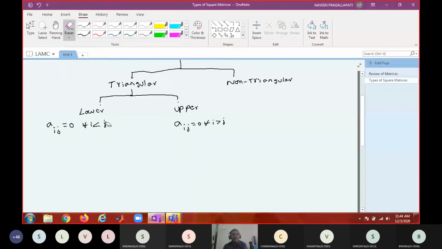And there may be some matrices which are both upper triangular and lower triangular. What are those called?